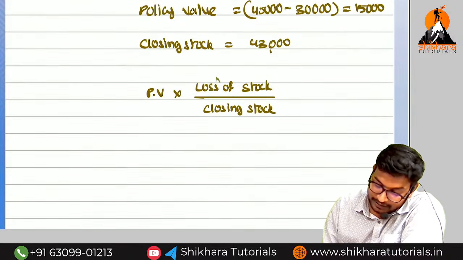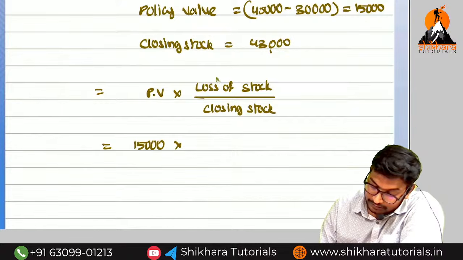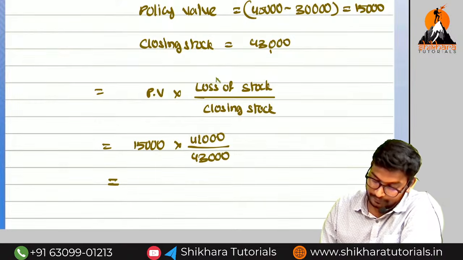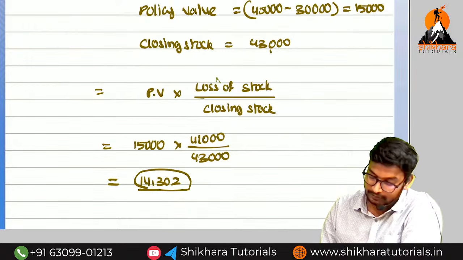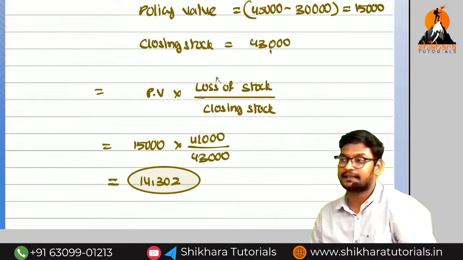What is the policy value, Amma? 15,000 into what is the loss of stock? 41,000 divided by 43,000. 14,300. Okay, guys? So like this, we are going to complete the second time.